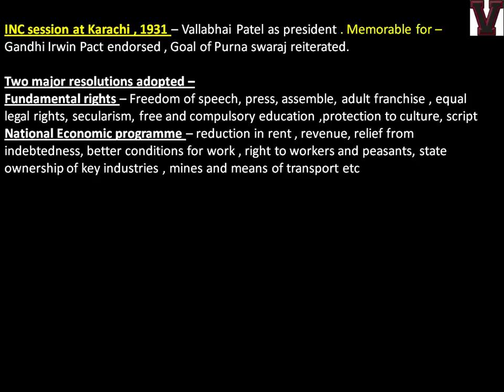So it had a lot of things which you can easily write: reduction in rent and revenue, relief from indebtedness. If you remember Gandhiji's 11 points which we did in the last chapter, that also had economic points, which tell about Indian economic growth. Then better conditions of work, right to work for peasants, and these are all again coming in the DPSP of the present-day Constitution of India. So you should connect things which happened in the 1930s and what happened after independence.